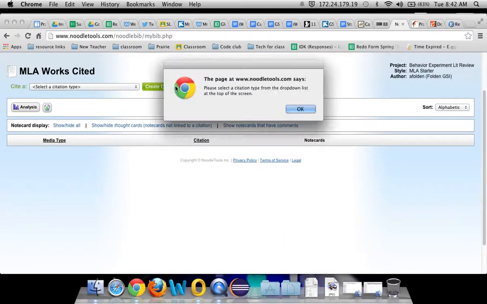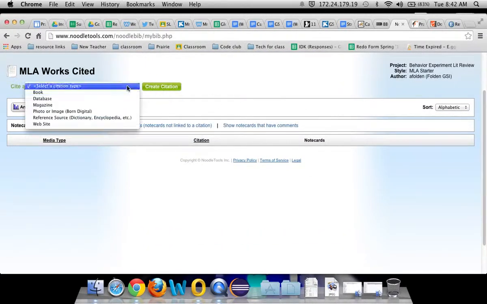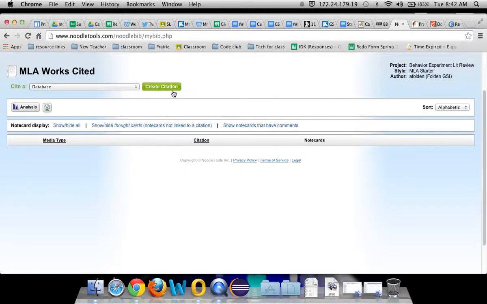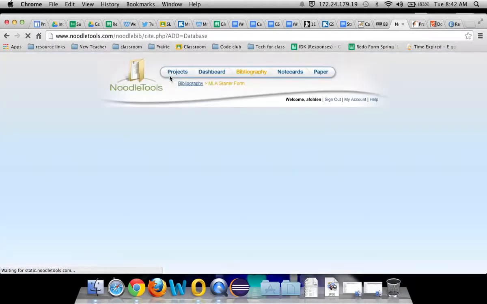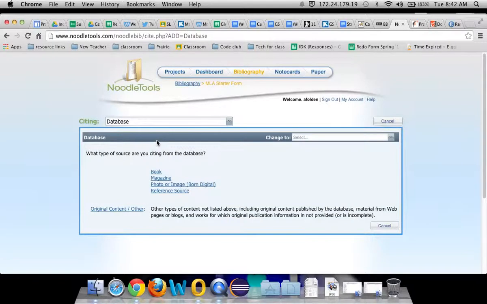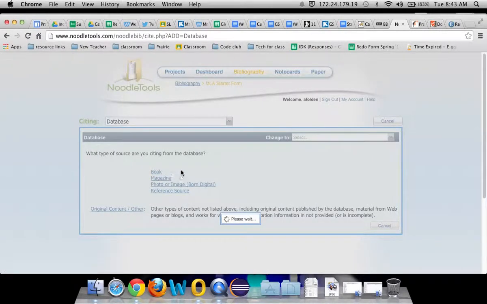Create citation. Uh-oh, I didn't have something selected. Should be from a database. Create citation. What type of source are you citing? Magazine. That's what we'll do. Magazine.